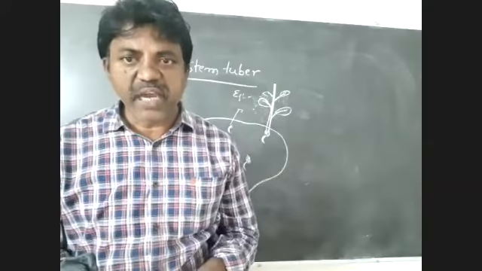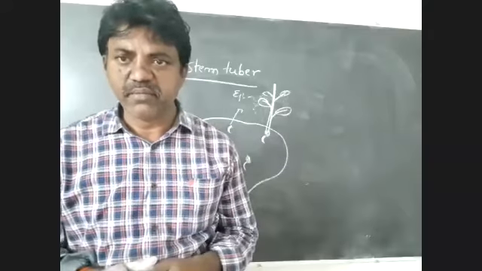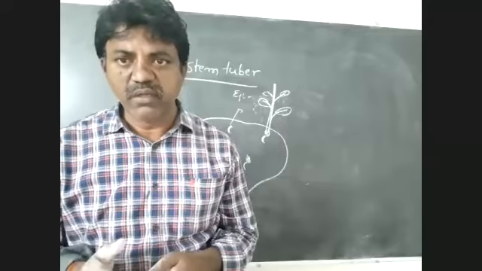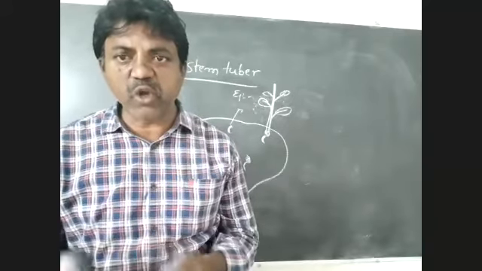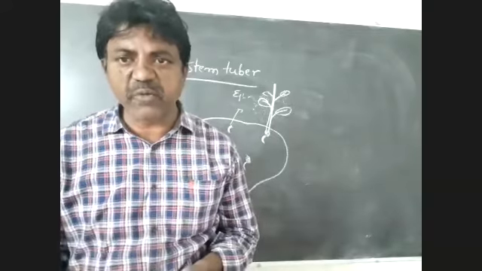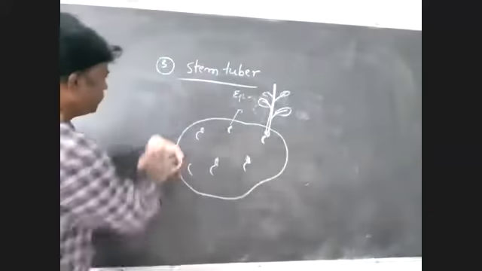Tell me the name of this stem modification in potato. Stem tuber. Name of the stem modification in ginger: rhizome. Name of the stem modification in Colocasia: corm. So all these structures are involved in vegetative propagation. Right. Come to the next one.